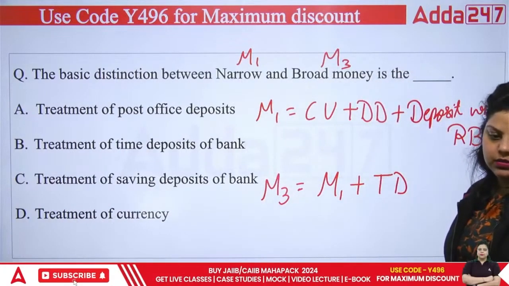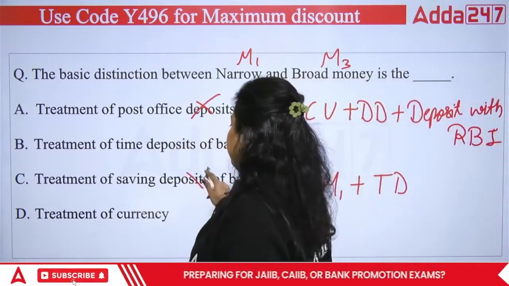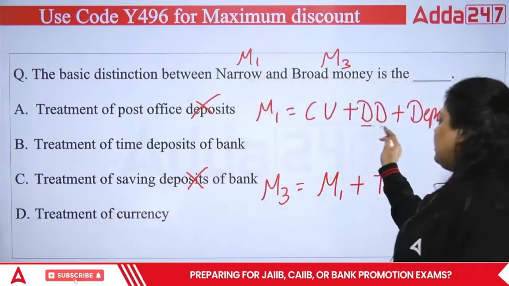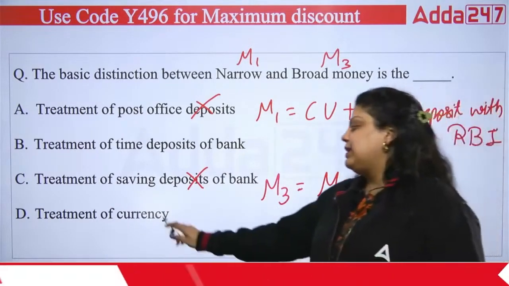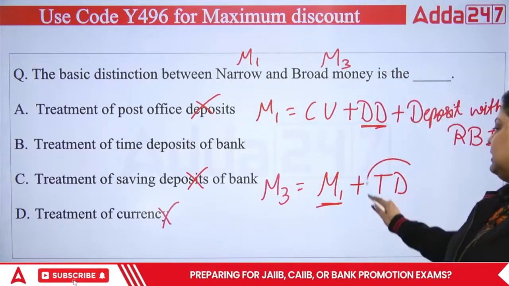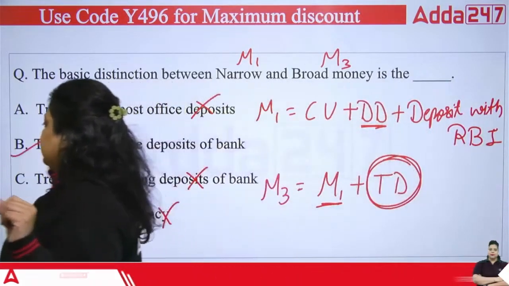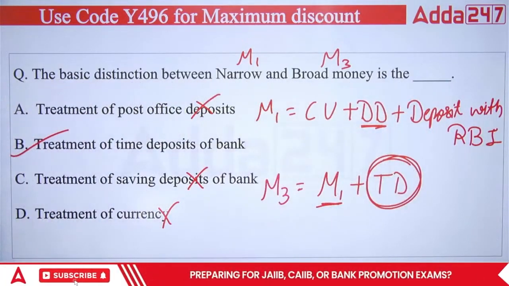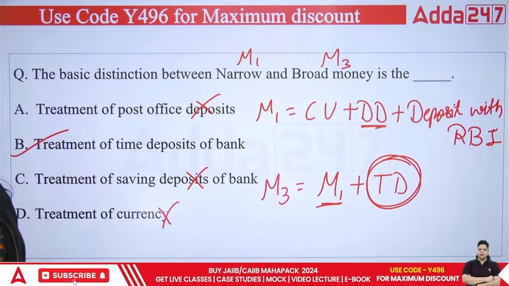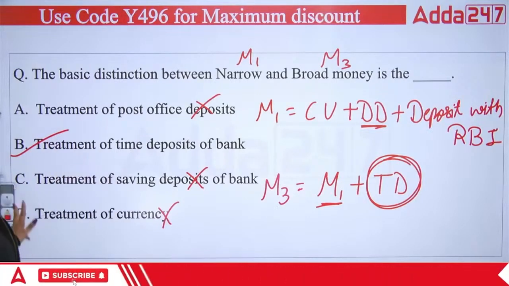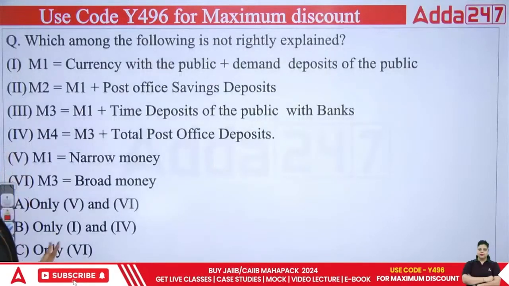So which of the following will be right? First is saying treatment of post office deposit. No. Treatment of savings deposit. No. Savings deposit are in both, because the DD is available in the M1. So demand deposit is here and here as well. Treatment of currency. No, it is available in both. But the term deposit, or you can call it a time deposit, is not available in M1. It is available in M3. So the right answer will be B, the treatment of time deposit of bank. So the basic difference between narrow money and broad money is the treatment of time deposit of bank. That is B. Okay, this is the only difference. So do remember the formula.